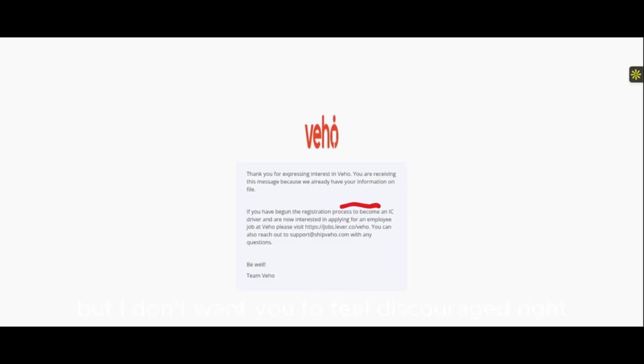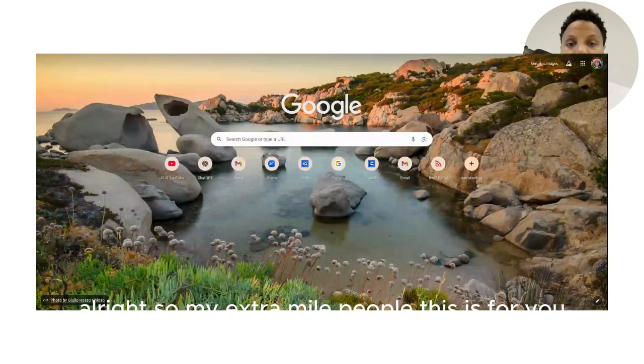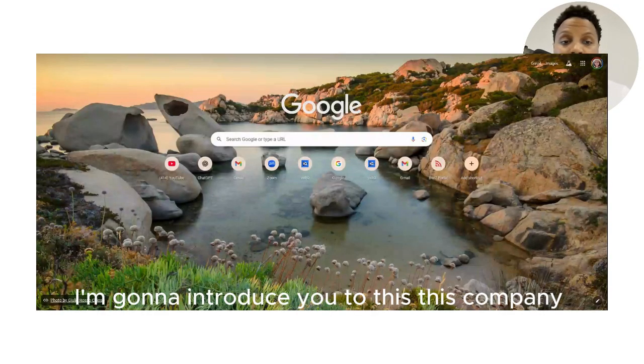But I don't want you to feel discouraged, right? I'm going to show you how to take that extra mile, because a lot of people don't want to take the extra mile. And I'm only speaking to the people who are ready to take the extra mile to get off the wait list. Who's that 1%er who's ready to show up and say, you know what, I'm not going to just take this little information right here and just say no to it and be all down about it. These are for my people. Let's go. All right. So my extra mile people, this is for you. Let's go. All right. So guys, I'm going to introduce you to this company, right?